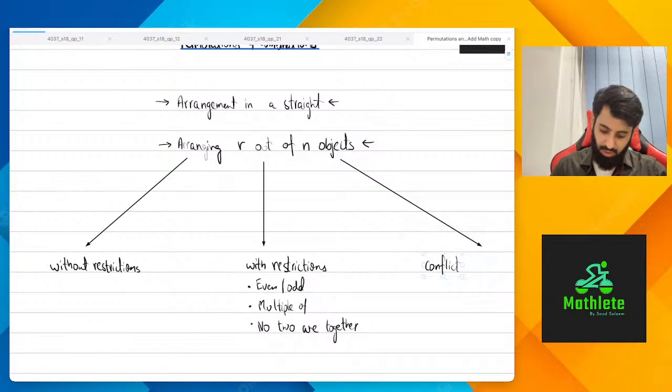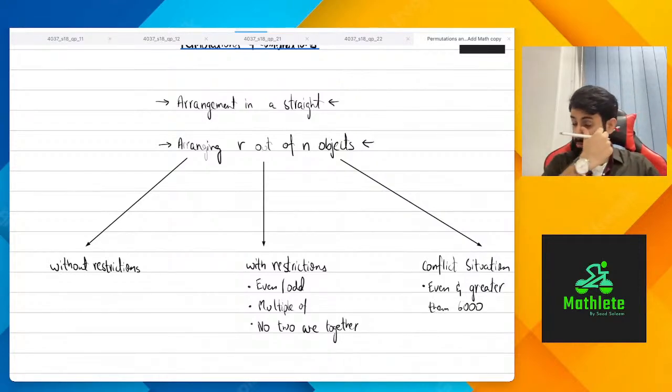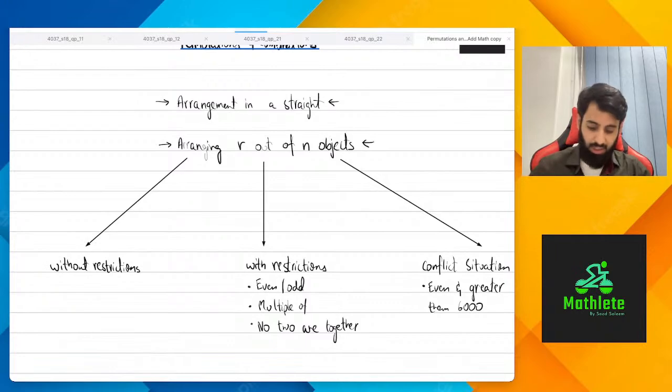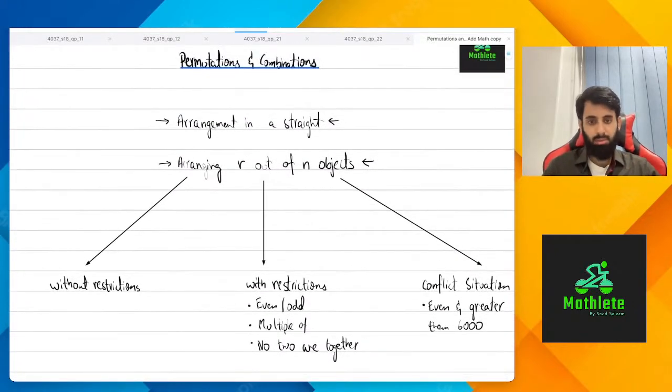Now these are the most interesting ones. What exactly does a conflict situation look like? It looks something like this. Basically the question will say even and greater than, let's say, 6,000, or 60,000, something like that. So this is basically to give you an idea of the kind of concepts that will come in permutation and combination.